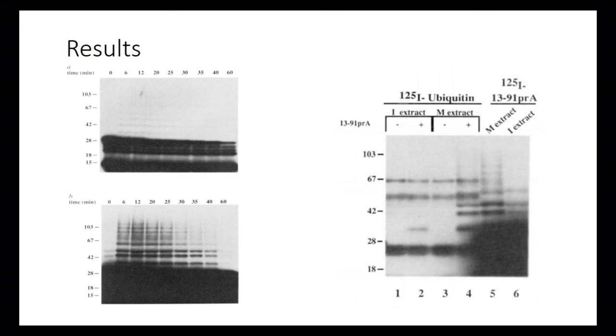The important thing is that the bands are in relatively the exact same spot, which is more evidence that the high MR bands they saw before must be conjugations of the 1391 PRA protein bonded to the ubiquitin.